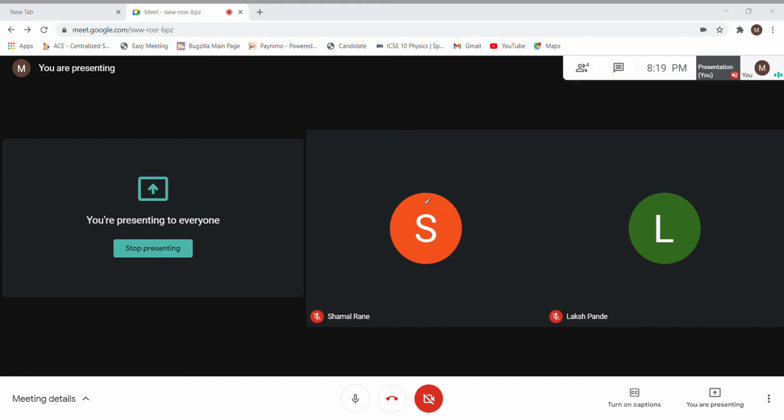So what is given? Your V1 is given, your V2 is given, your V2 dash is given. What you have to find is V1 dash. So V1 dash will be equal to V1 plus V2 minus V2 dash.